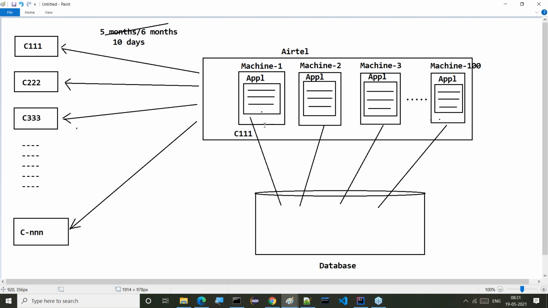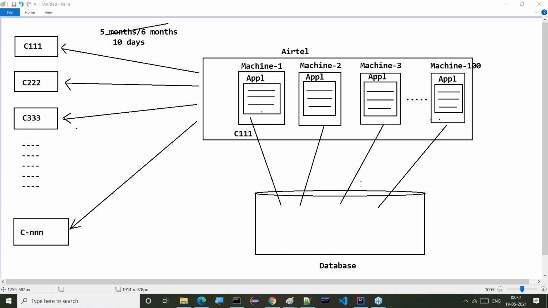Machine one is already generating bill for the first customer. Machine two must not generate bill for the first customer. It has to generate bill for other customers. Similarly, machine three has to generate bill for customers other than those handled by machine one and machine two. Everybody has to understand it. So all the machines have to generate bill for different customers or the same customer?